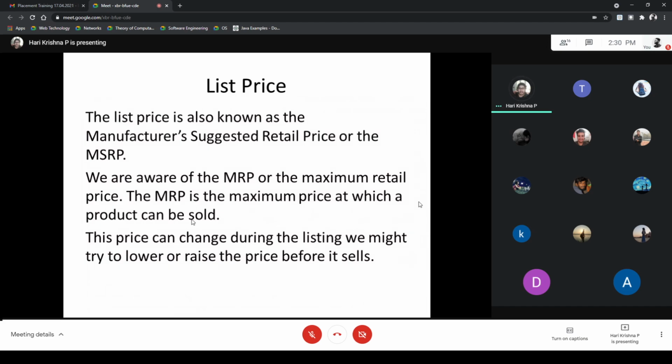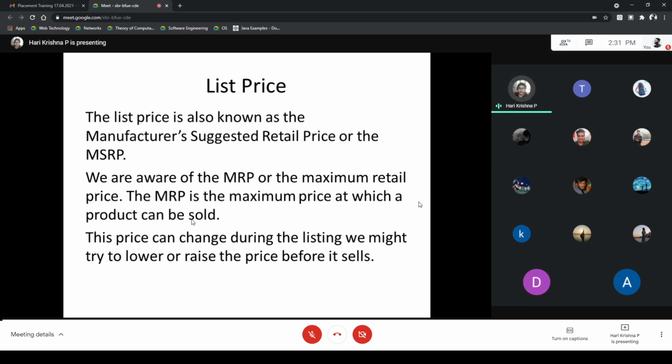Now, I'm going to talk about the list price. It is a very important concept in the domain of profit and loss. For example, when we visit a shop, how do we find the price of an item or a product? We either ask the shopkeeper about the price or look for the price marked on the object. That is clearly the MRP, the maximum retail price at which the product can be sold. That is the list price.